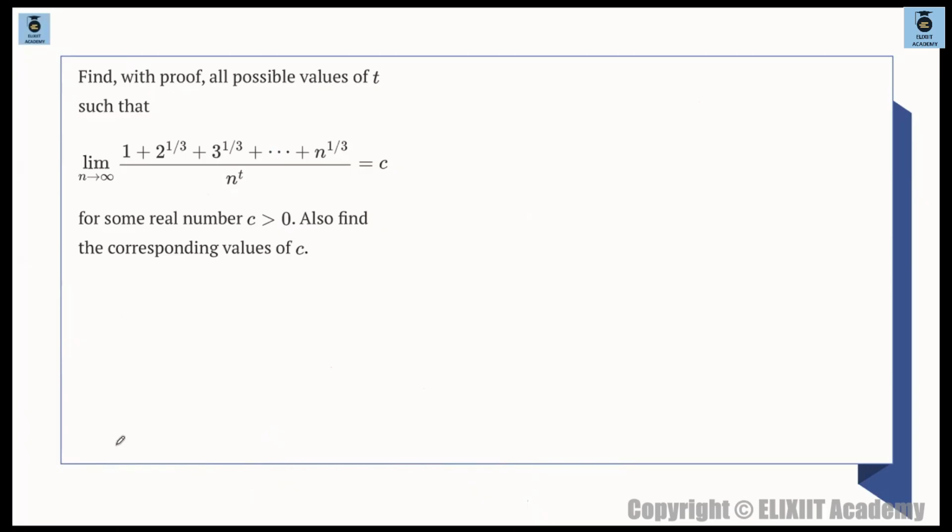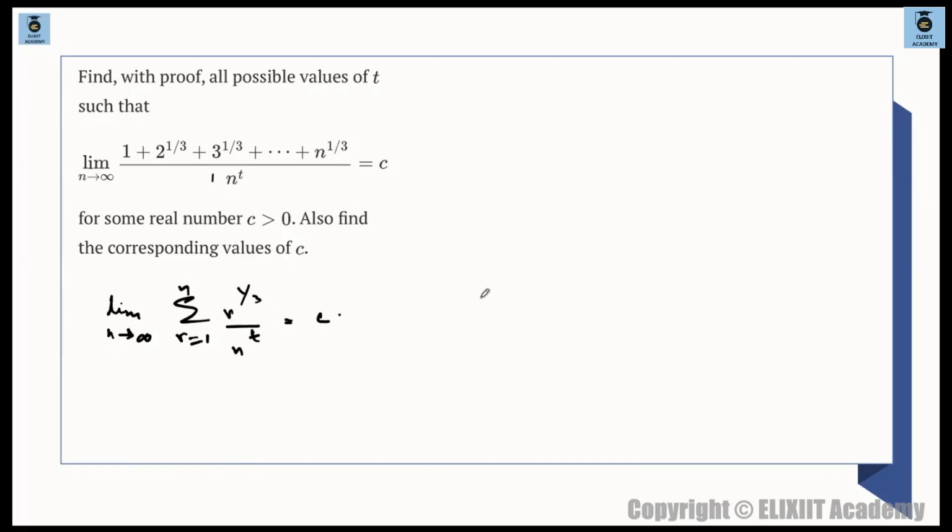And this was one of the easiest problems of the question paper from UGB. ठीक है, ये तो क्लियरली दिख रहा है कि रीमैन सम से हो जाएगा. This is basically limit n tends to infinity. The first thing is, whenever you see such kind of things, the best thing is to first try to express this in terms of summation. So we have summation r is equal to 1 to n. This is basically 1 plus 2 and so on. तो summation क्या होगा? r raised to the power of 1 by 3, sorry, r raised to the power of 1 by 3. और फिर नीचे divided by n to the power of t is equal to c. n is just a constant with respect to this summation.